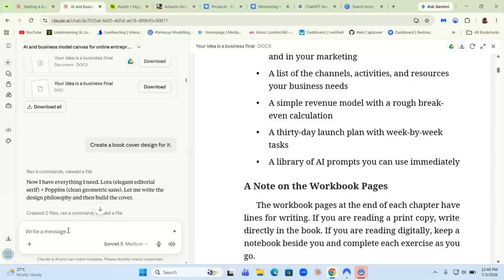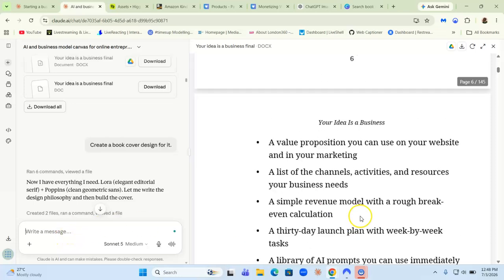You just want to make sure that book cover meets Amazon's guidelines for book covers. Claude will know exactly how to configure that book cover.